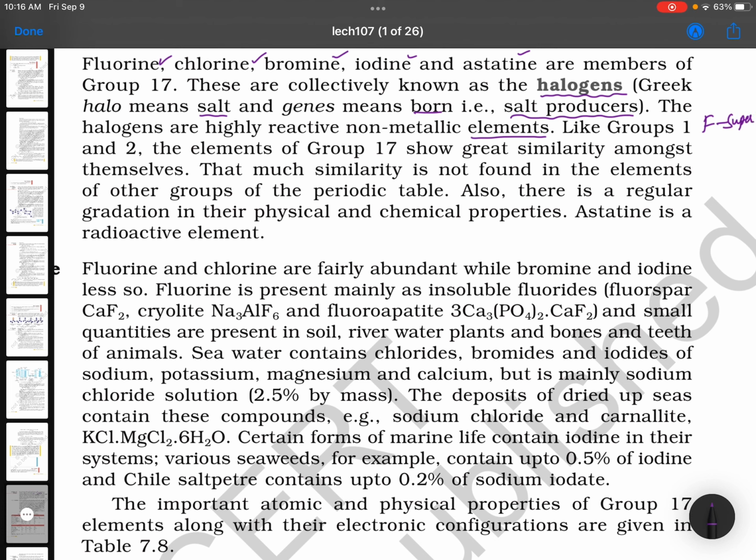Superhalogen, fluorine. Like groups 1 and 2, the elements of group 17 show great similarity among themselves. That much similarity is not found in the elements of other groups in the periodic table. Also, there is a regular gradation in the physical and chemical properties. This is the important line. Astatine is a radioactive element. Rest points you can very comfortably leave except these halogens.